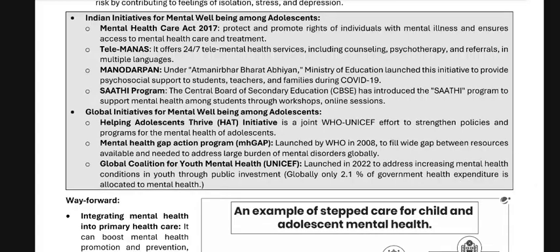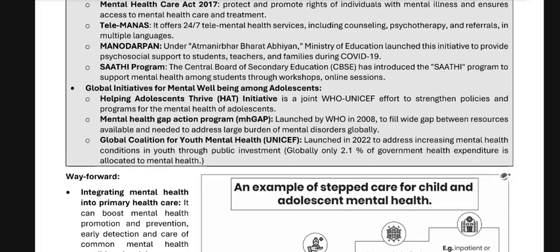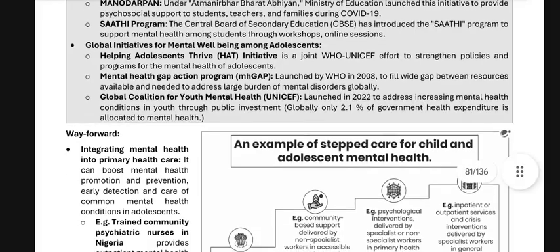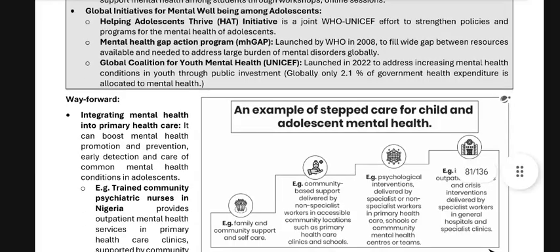Helping Adolescents Thrive, HAT initiative, is a joint WHO-UNICEF effort to strengthen policies and programs for the mental health of adolescents. Mental Health Gap Action Programme, mhGAP, launched by WHO in 2008 to fill the wide gap between the resources available and needed to address the large burden of mental disorders globally. Global Coalition for Youth Mental Health, UNICEF, 2022, to address increasing mental health conditions in youth through public investments globally. Only 2.1% of government health expenditure is allocated to mental health.